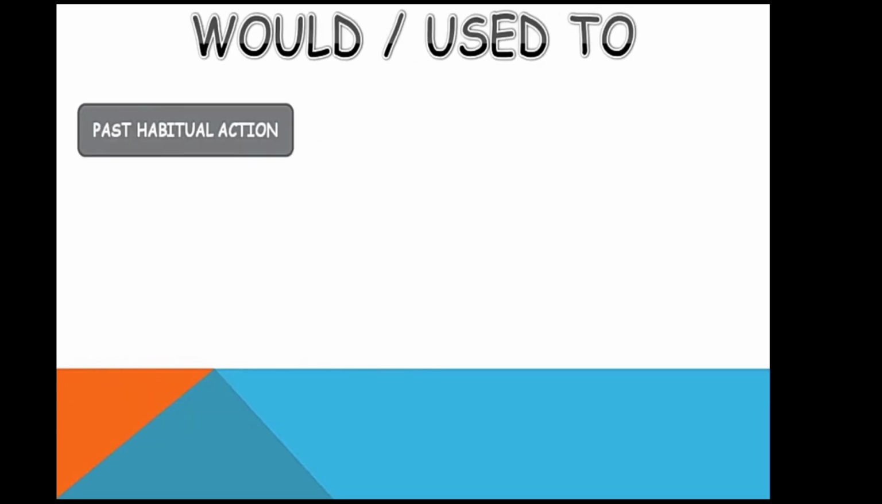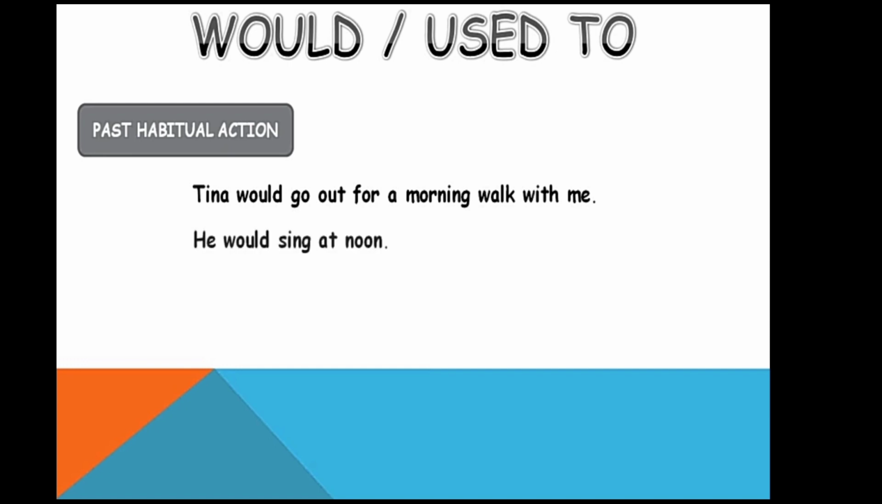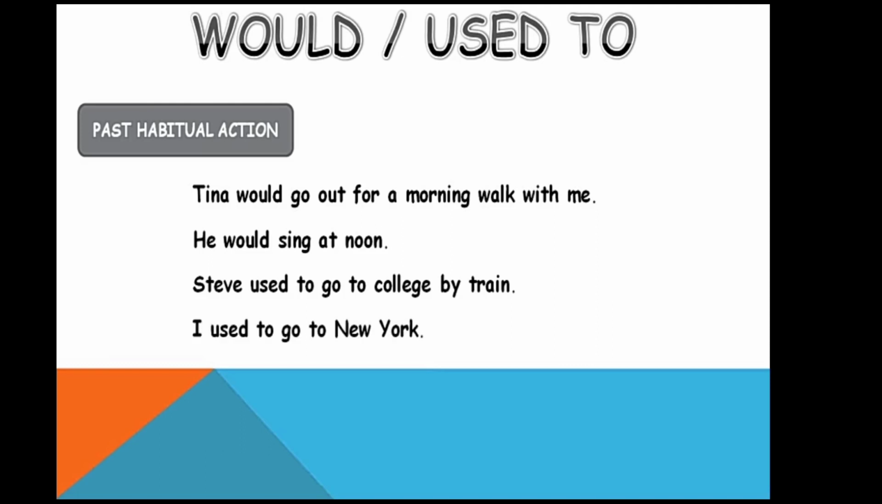Would and used to can be used to show past habitual actions. Tina would go out for a morning walk with me. This means in the past, almost every day or regularly, she used to come out with me for a morning walk. Like, he would sing at noon. This shows a past habitual action. I used to go to college by train. I used to go to New York.